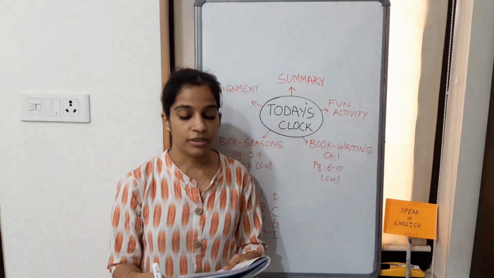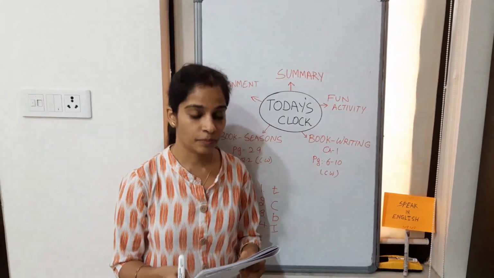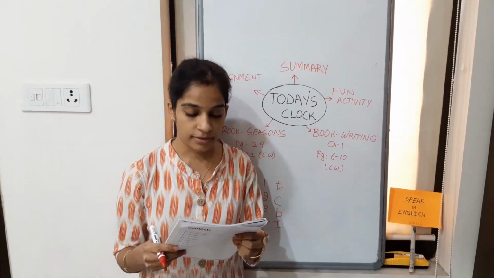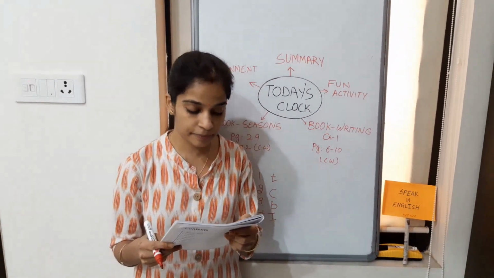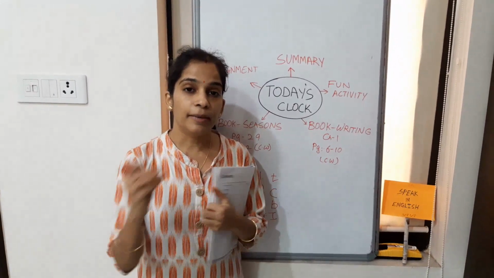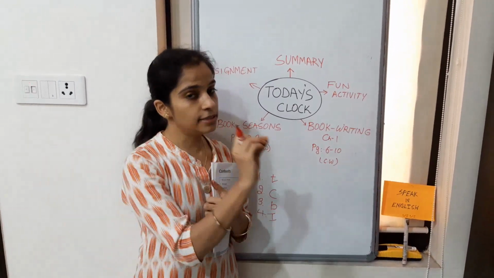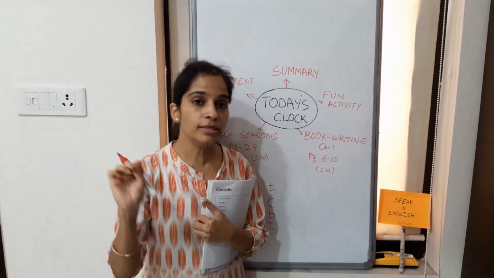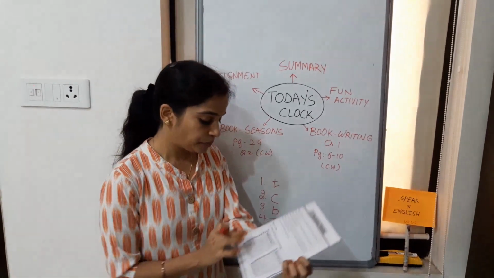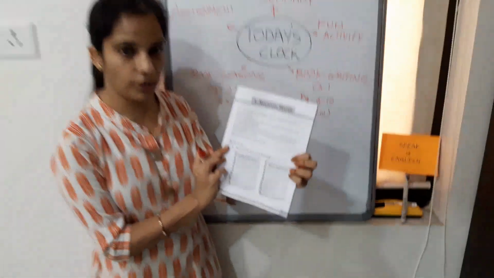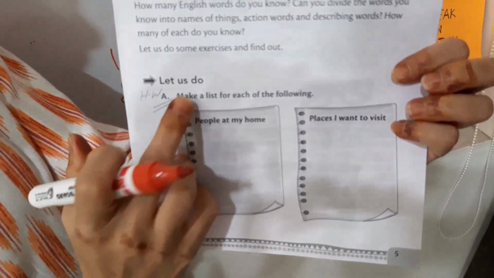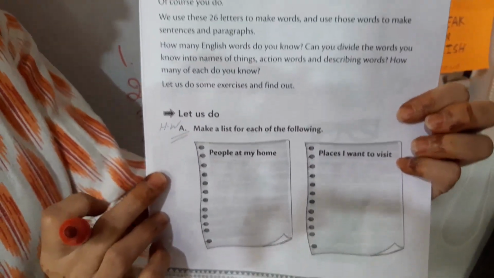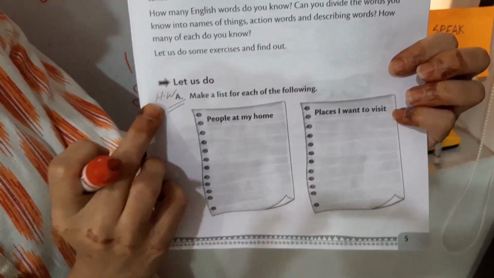Now, the chapter name is Words. There are 26 letters in the English alphabet, and definitely you must be knowing them. When we combine letters we make words. When we combine words, they form a sentence. Now, this A will be your homework. I'll explain it to you. Make a list for each of the following. At the end of the video again I'll tell you, this is A, it's your homework.